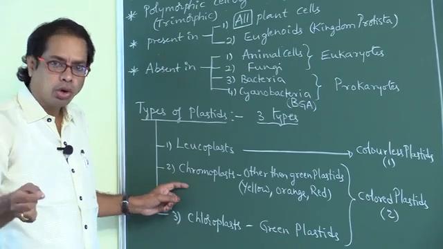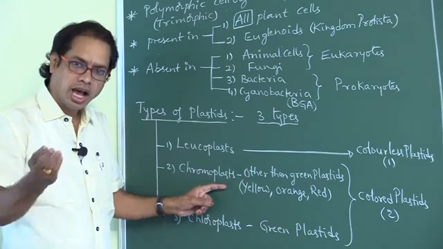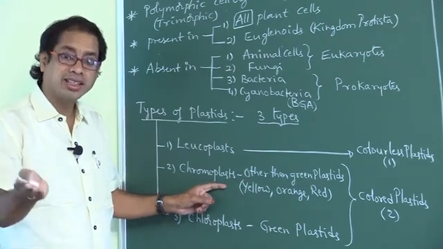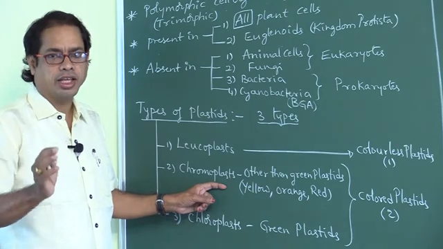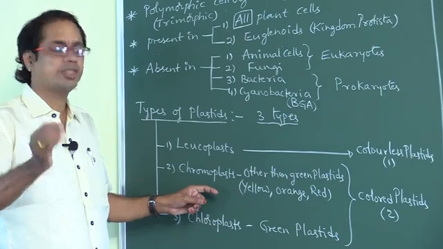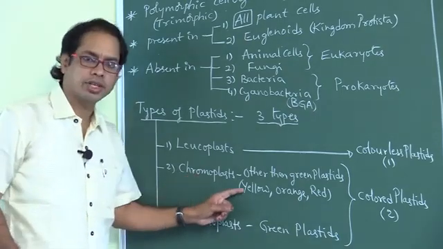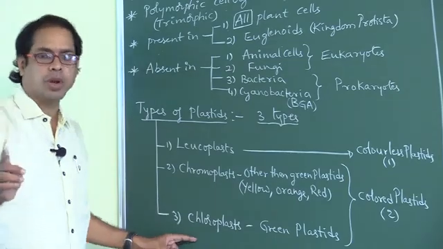So chromoplast means colored plastids other than green, that is yellow, orange, red colored plastids. Green colored plastids are called chloroplasts.